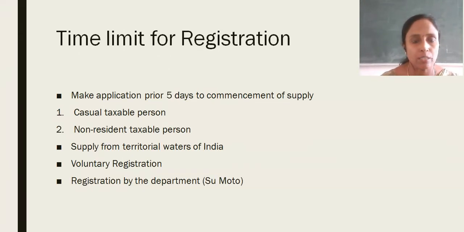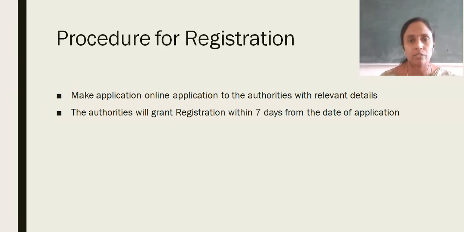And coming to time limit of registration, those persons have to make application 5 days prior to the commencement of supply. Before commencement of their supply, they have to get registered 5 days prior. That is for casual taxable person. This is applicable for casual taxable person and non-resident taxable person. And supply from territorial waters of India, voluntary registration scheme, registration by the department, that is SUO MOTO. Registration by department is otherwise known as SUO MOTO.